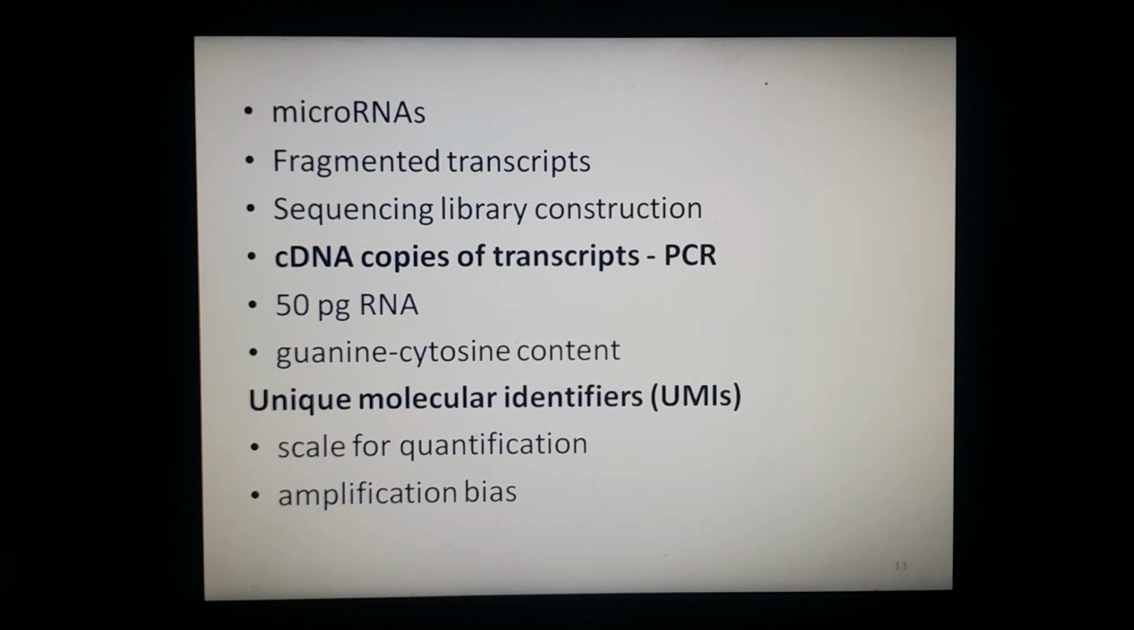Then there are unique molecular identifiers, and these are short random sequences that are used to individually tag sequence fragments during library preparation, so that every tagged fragment is unique. So what UMIs do is provide an absolute scale for quantification and the opportunity to correct for subsequent amplification bias that is introduced during library construction, and they accurately estimate the initial sample size.